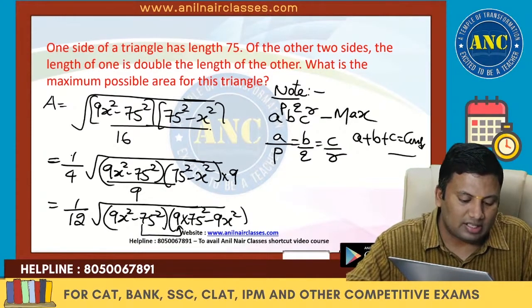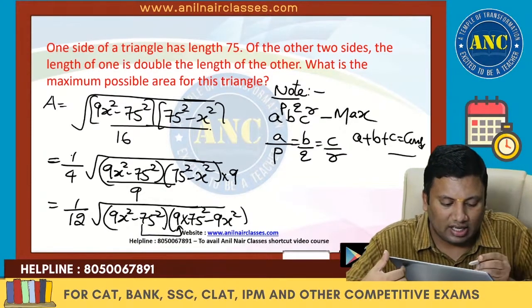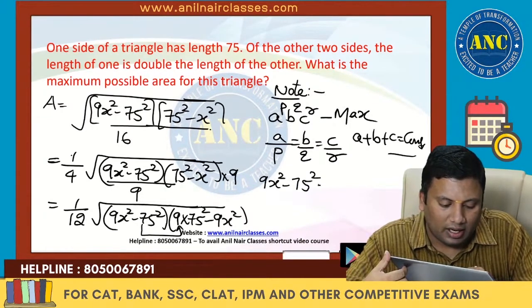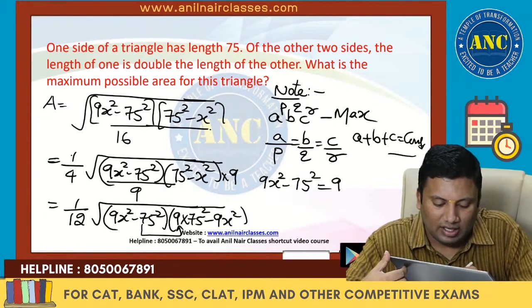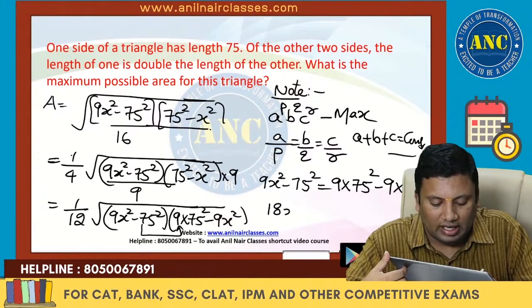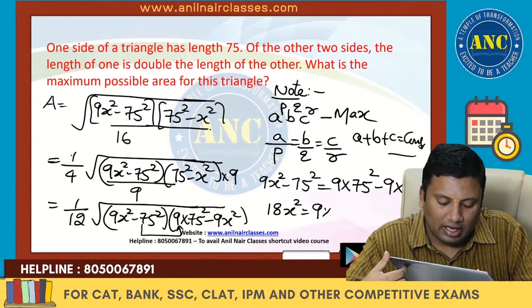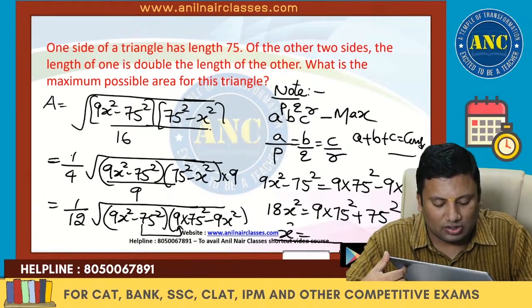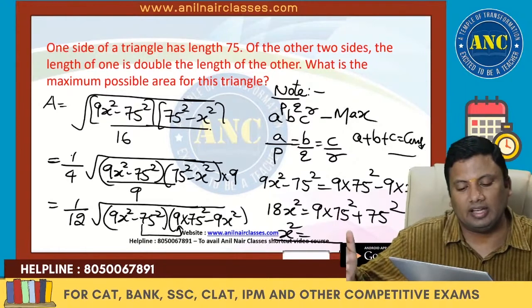9x square minus 9x square, it is cancelled out and the variables are equal. 9x square minus 75 square is 9 into 75 square minus 9 into x square. So 18x square equivalent to 9 into 75 square plus 75 square. From there you will get the value of x square, substitute it, you will get the answer.